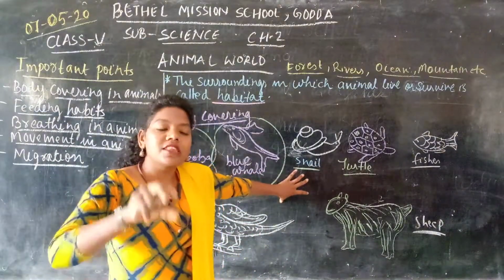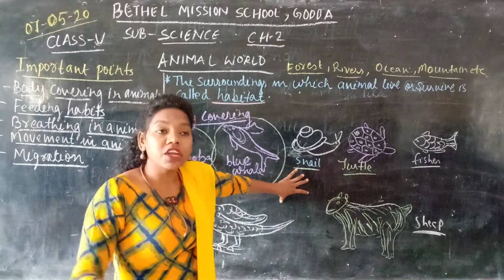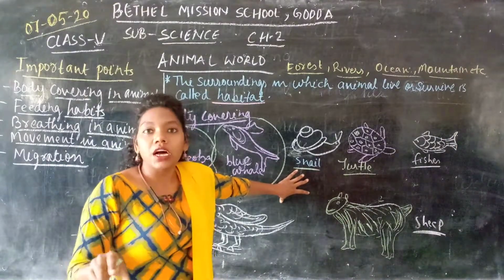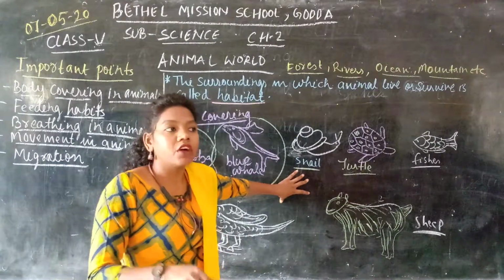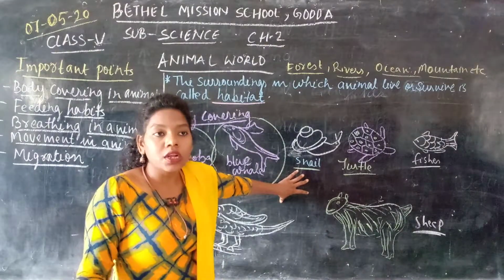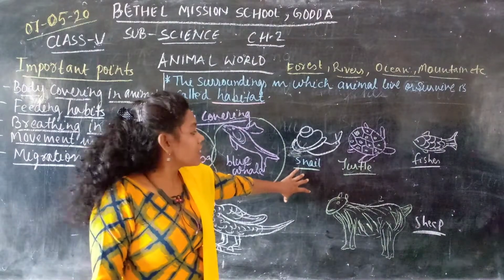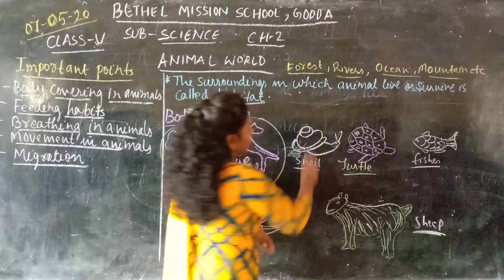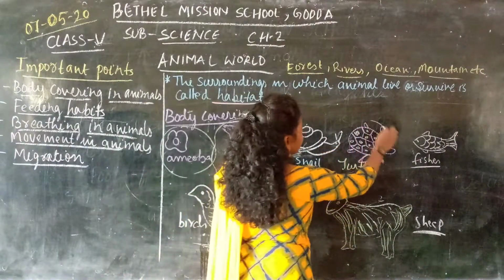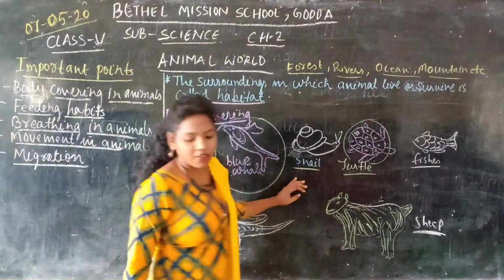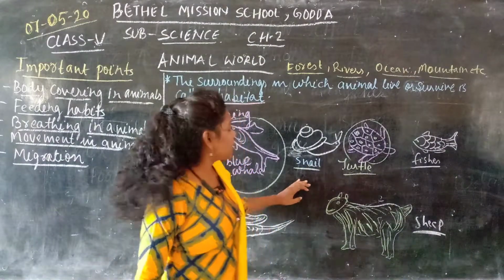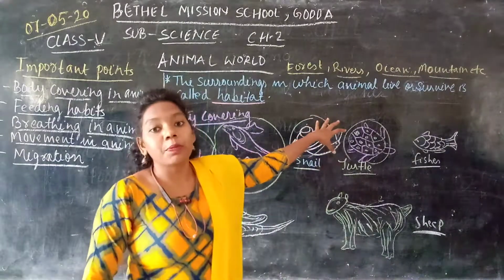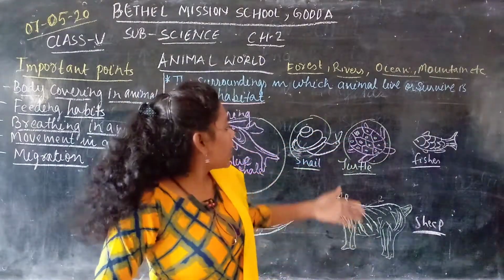These physical features, or the outer covering of the body, protect them from harmful animals, or prey, or from the cold and other dangers. For example, if you talk about the snail and the tortoise, they have the outer covering as a hard shell, and this protects them from injuries and from prey, or enemies.